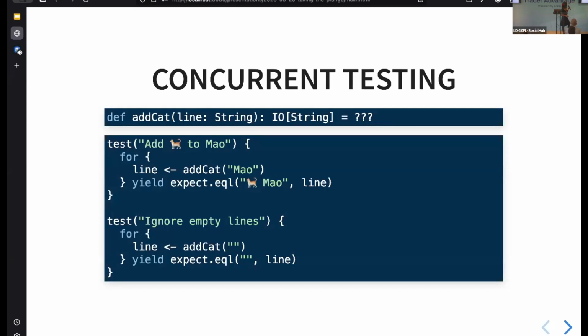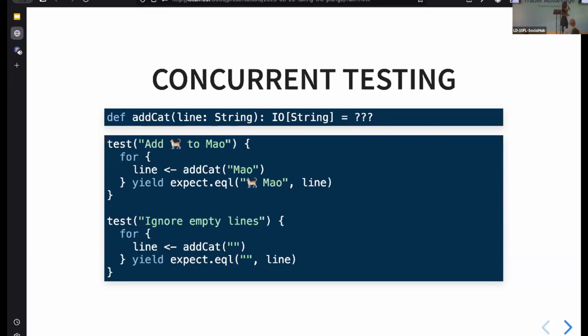We're going to write a couple of tests. We are going to test that if we add a cat to the string Mao, we will get a cat emoji followed by Mao. We also want to test that our add cat function ignores empty lines. And I want you to imagine that our add cat function actually takes a really, really long time to run. Adding a cat emoji is not a trivial thing. It takes several seconds. And imagine what it would be like as a developer to run these tests and have to wait not only several seconds for the add cat test to complete, but also for the ignore empty lines to complete. You would want to run these tests concurrently.